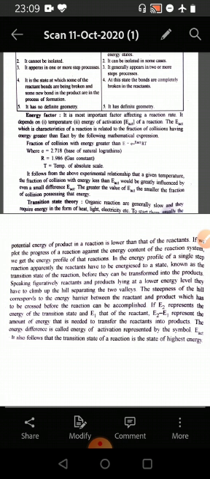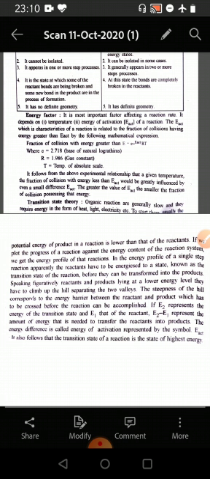The fraction of collisions with energy greater than E is equal to e raised to the power minus activation energy upon RT, where e is 2.718, the base of the natural logarithm, R is the gas constant, and T is the temperature on the absolute scale. It follows from the above experimental relationship that at a given temperature, the fraction of collisions with energy greater than the energy of activation will be greatly influenced by even a small difference in the energy of activation.